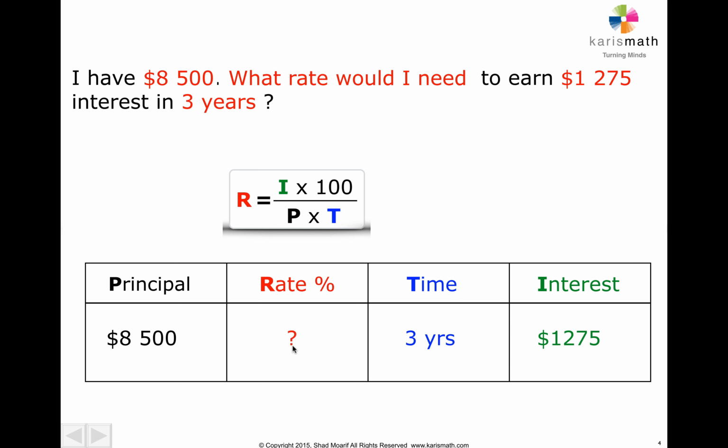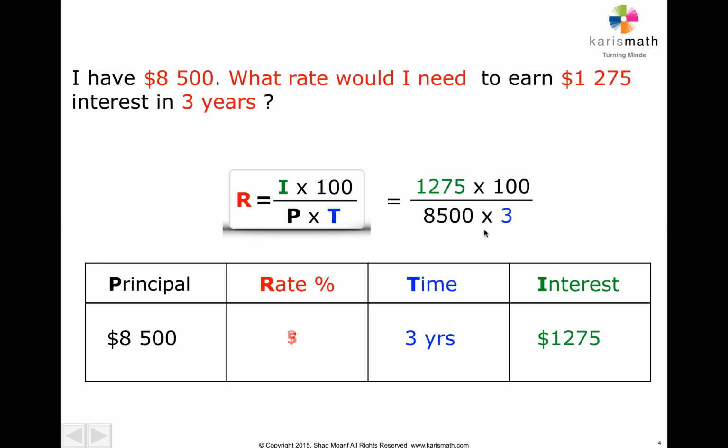How do we find it? Well, interest times 100, that's what we do. Very good, work it out and tell me what answer you get. This is what you will be doing, and then divided by 8,500 times 3.